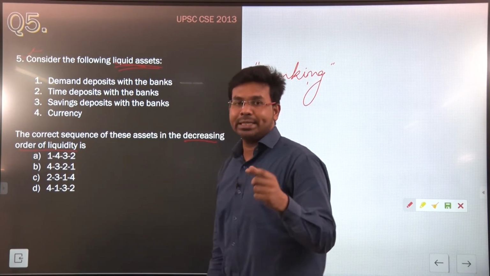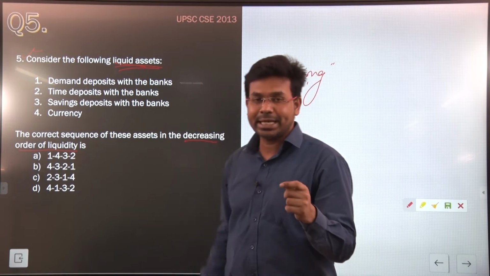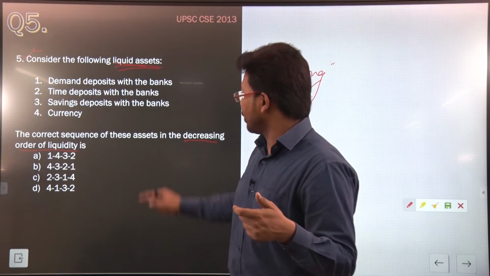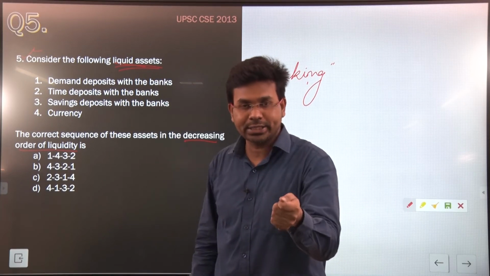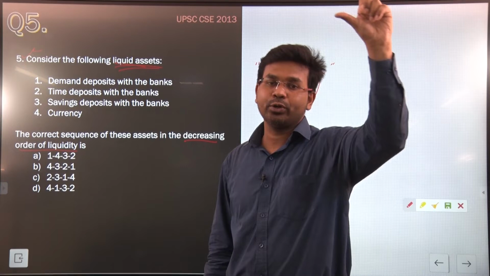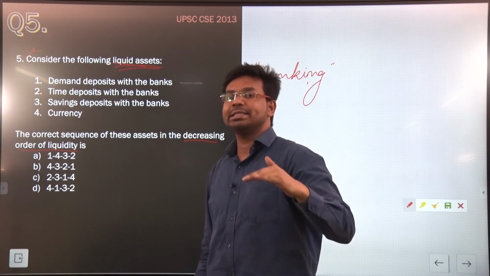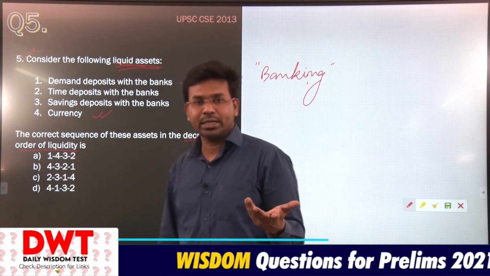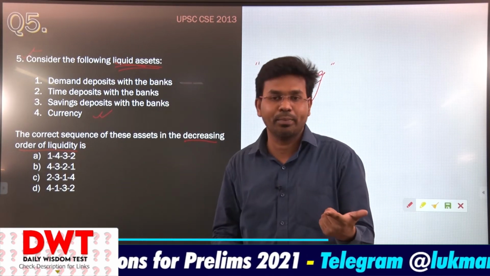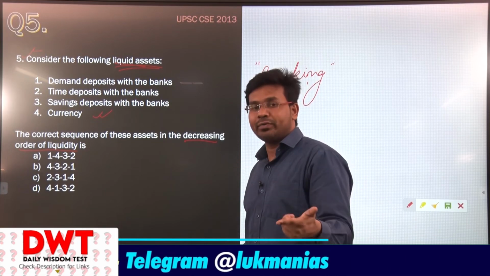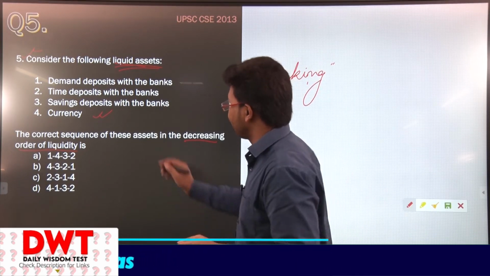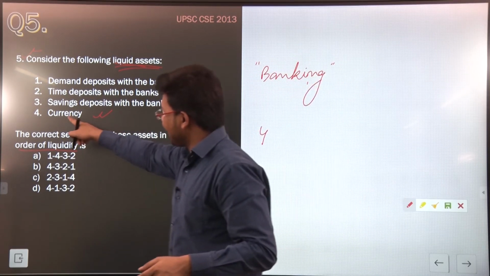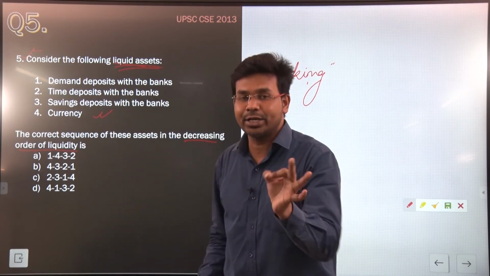Liquidity means the asset that can be converted into cash very easily. So we have to put that thing first, and then we have to arrange them in decreasing order. Currency means cash. If you have money, that is already in cash format, so you do not need it to be converted. So this is the most liquid one. So 4 will come first, because this is the asset having the highest liquidity.